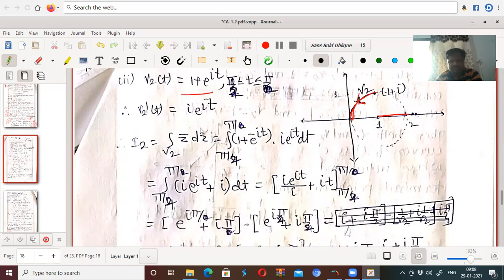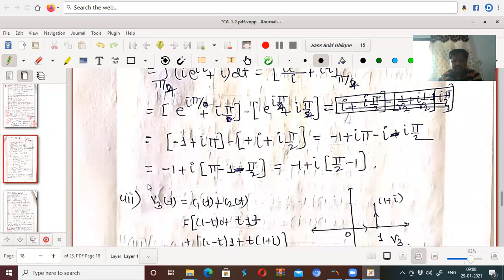Therefore, gamma 2 dash is i into e to the power it. So if your z(t) is 1 plus e to the power it, your z bar(t) becomes 1 plus e to the power minus it, integrated from pi by 2 to pi, with i e to the power it dt. Just solving these, you will get this relation: minus 1 plus i into (pi by 2 minus 1).